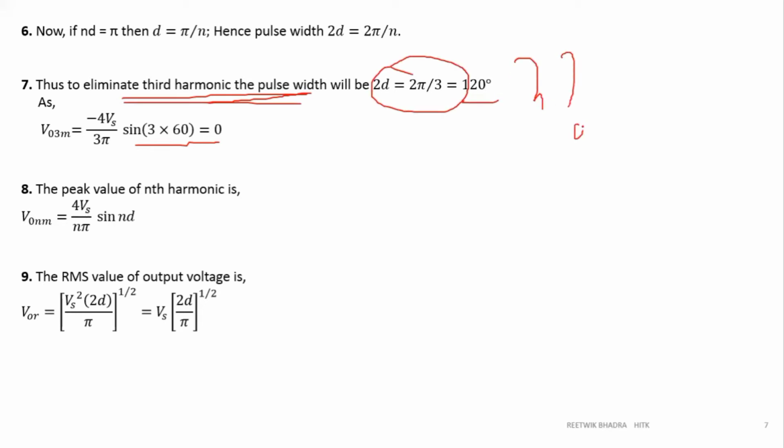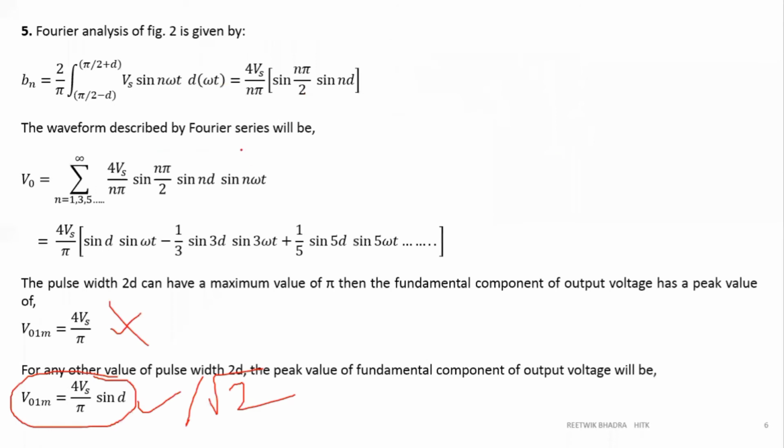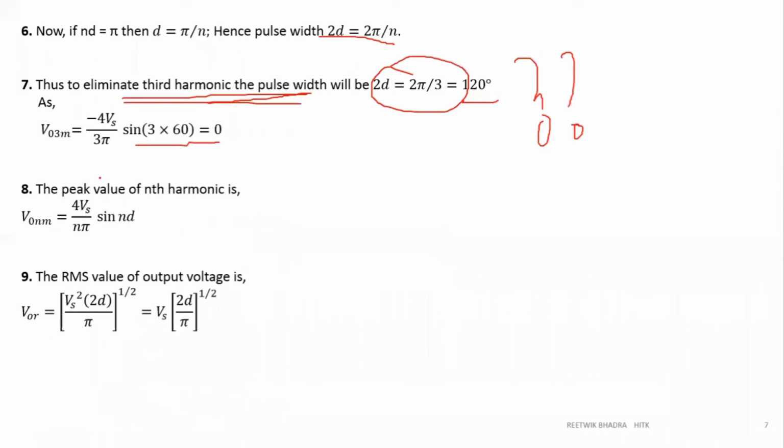Now why I have to place this? Why 2d is equal to 2 pi by n? Why should it follow this? Now if you go to the previous formula over here, what is the magnitude of this third harmonic? 4 Vs by 3 pi, if I take the magnitude or direct values with sign, so can I say 4 Vs by 3 pi into sine 3d is the magnitude of the third harmonic? There will be a minus sign. So please understand, 4 Vs by 3 pi sine 3d. This is my maximum value. So V3m sine 3 omega t. So this is my sine function. That's why I've written over here minus 4 Vs by 3 pi sine 3d.